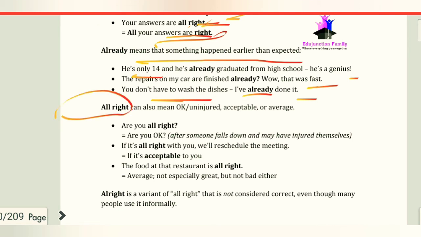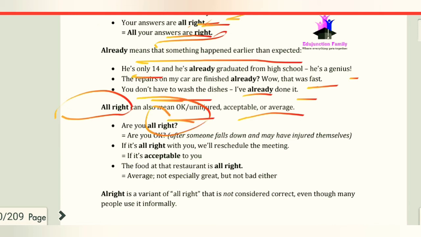All right. "All right" can also mean okay, or uninjured, or acceptable, or average. If something is average or acceptable, okay or uninjured, then you can use "all right." We have the sentence, "Are you all right?"